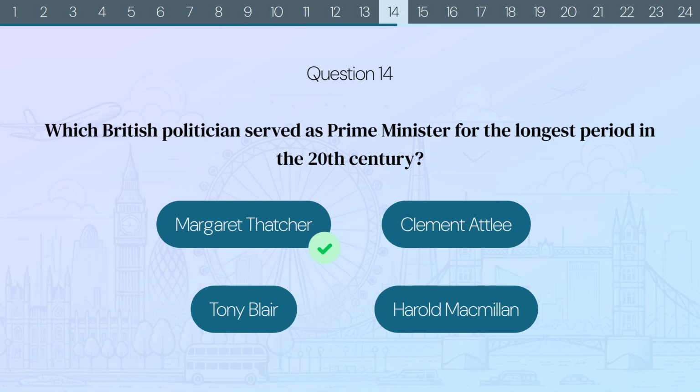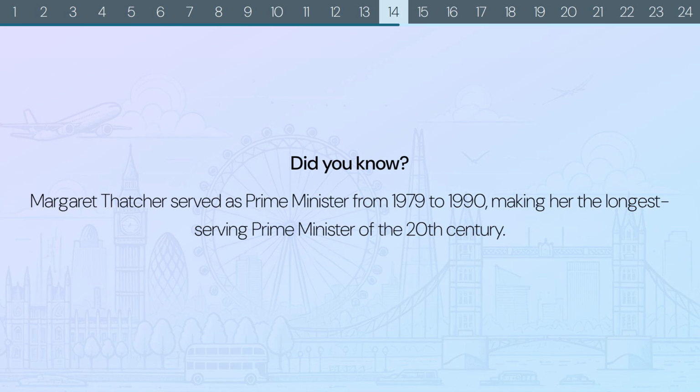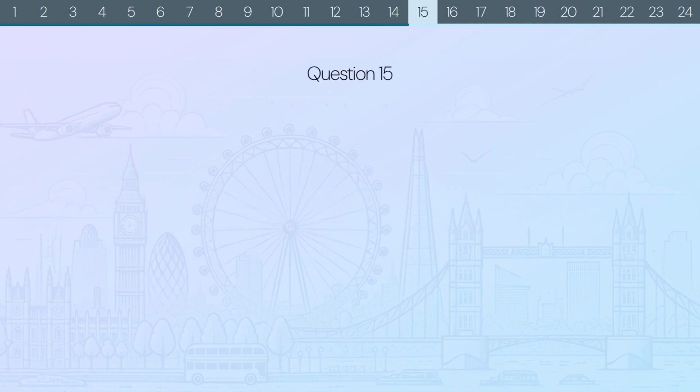The correct answer is Margaret Thatcher. Did you know? Margaret Thatcher served as Prime Minister from 1979 to 1990, making her the longest-serving Prime Minister of the 20th century.